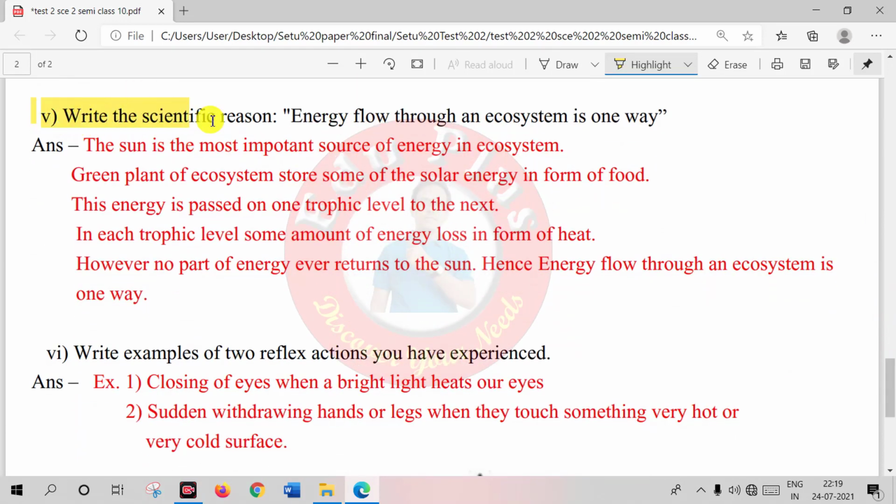Question 5. Write the scientific reason. Energy flow through an ecosystem is one way, and the answer of this question is here. The sun is the most important source of energy in the ecosystem. Green plants of the ecosystem store some of the solar energy in the form of food. This energy passes from one trophic level to the next. In each trophic level, some amount of energy is lost in the form of heat. However, no part of the energy ever returns to the sun, hence energy flow through an ecosystem is one way.